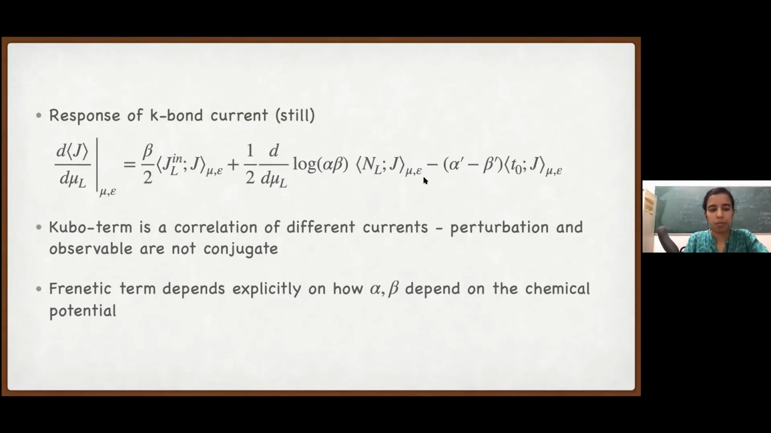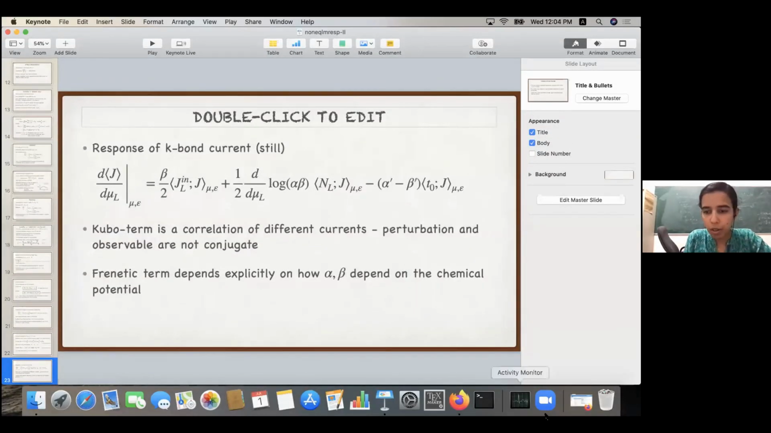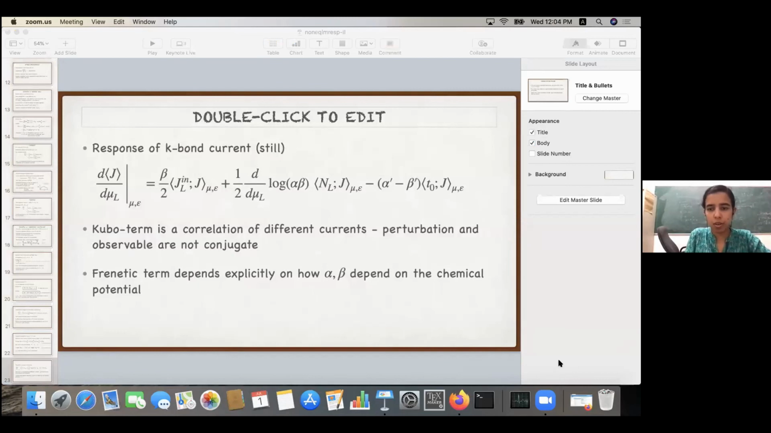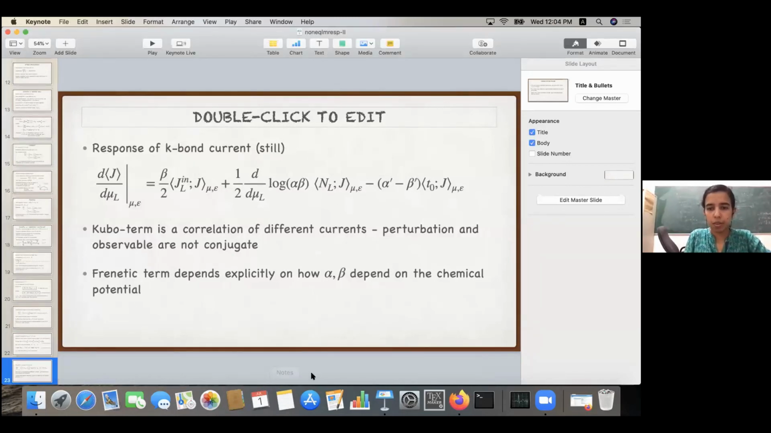There's a question in the chat box. Why is the chat box not... It says, how different are baths giving P equal to Q and P over Q equal to exponential beta epsilon? I don't understand. What do you mean by how different are baths?